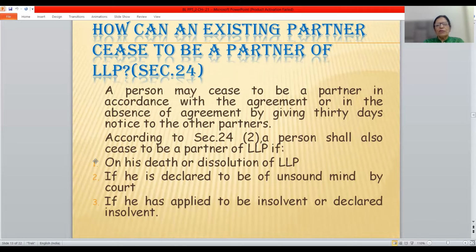According to section 24, subsection 2, a person shall also cease to be a partner of the LLP on his death or dissolution of the LLP, if he is declared of unsound mind by the court, or if he has applied to be insolvent or has been declared insolvent. In such cases also a person shall cease to be a partner of the LLP.